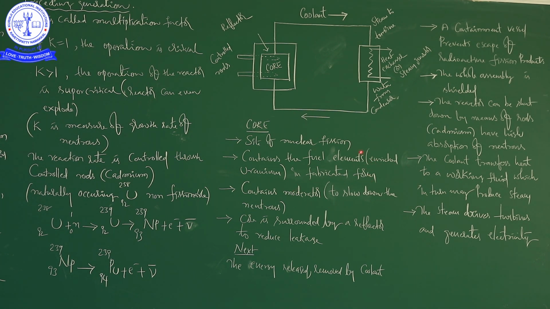We are using enriched uranium in fabricated form, so fuel elements are made up of enriched uranium in fabricated form. Next, it contains a moderator to slow down the neutrons. Here I already spoke about the moderator. Water, heavy water and graphite are utilized as moderators, which slow down the neutrons.